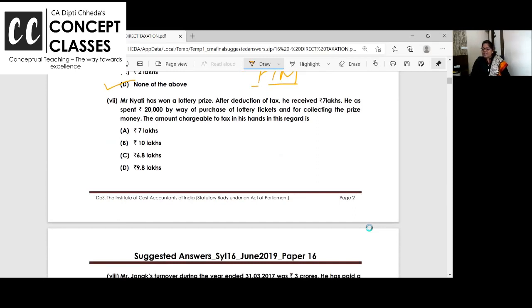Nayati has won a lottery prize. After deduction of tax, he received 7 lakh. He has spent 25,000 on the purchase of a lottery ticket for collecting the prize. You remember or not, casual income: no deductions, no exemptions, no expenditure is allowed, no losses. Nothing is available. Ma'am, I have won in KBC, but I went from Hyderabad to Mumbai. Expenditure, no, nothing is allowed. And what you receive in casual income is after TDS. Taxable is the gross amount. So for collecting the prize, the amount chargeable to tax is 7 lakhs, 10 lakhs.